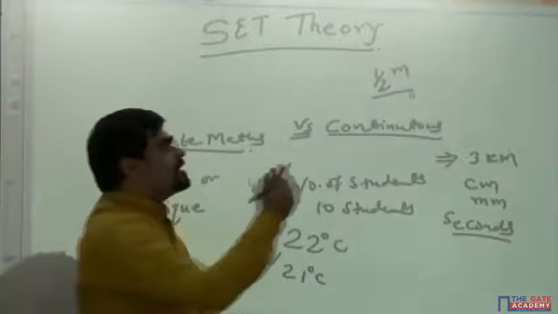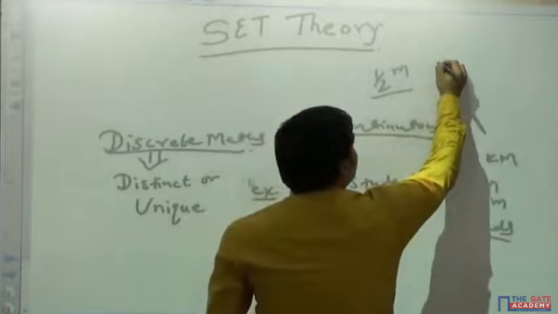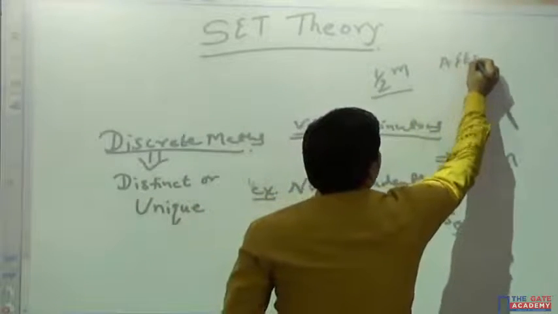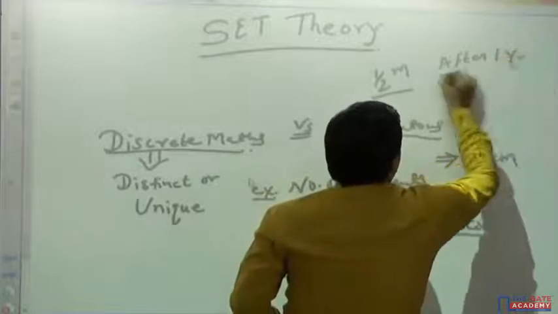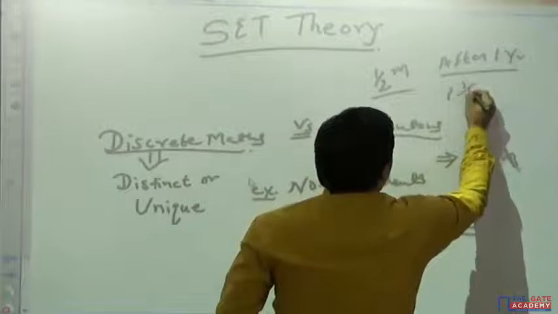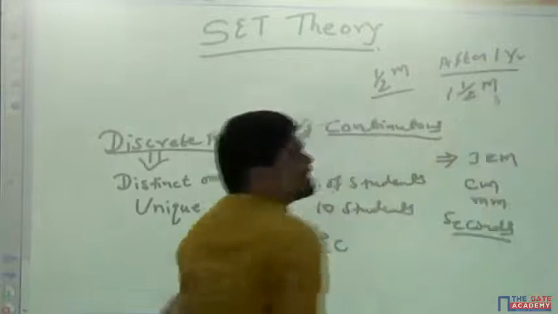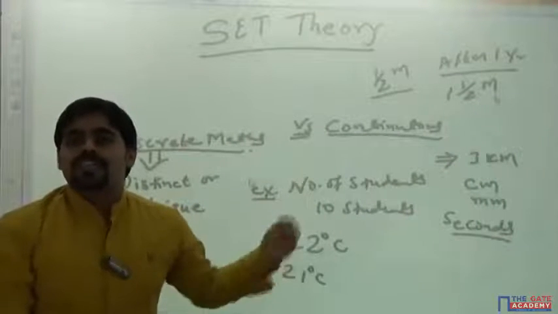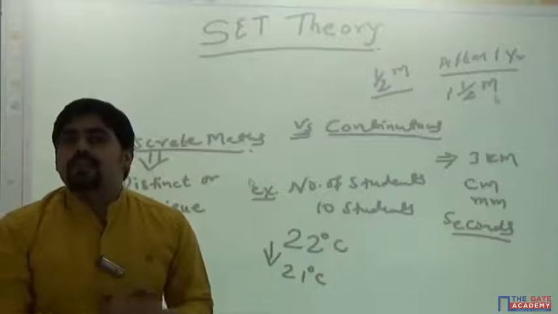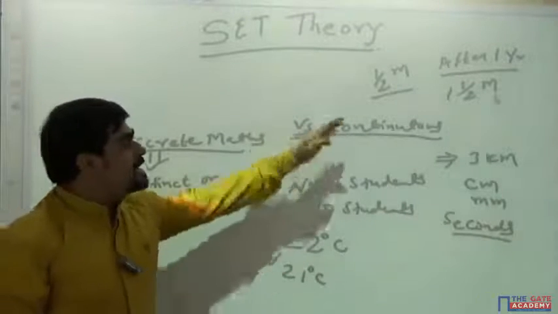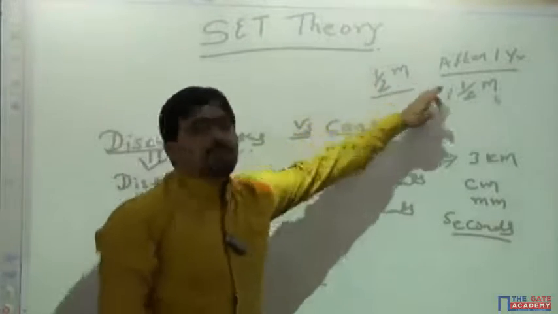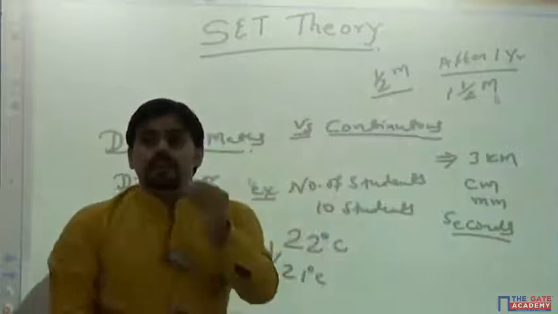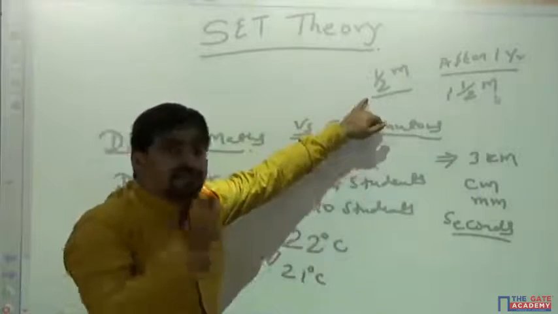And after some months, or after 1 year, his height is going to be 1.5 meters. When this has happened, can you measure when his height has incremented from half a meter to this? Nobody can. Suppose you measure his height every day.